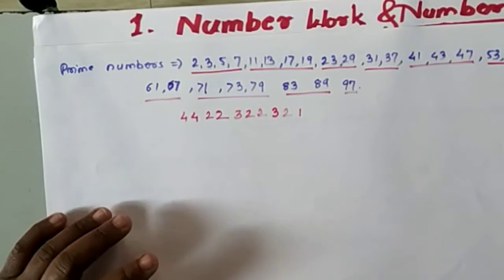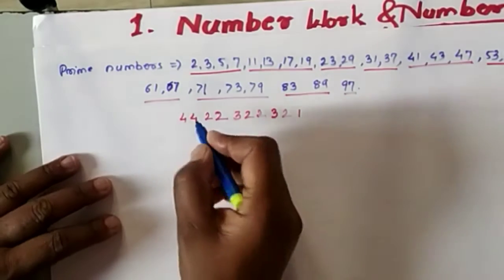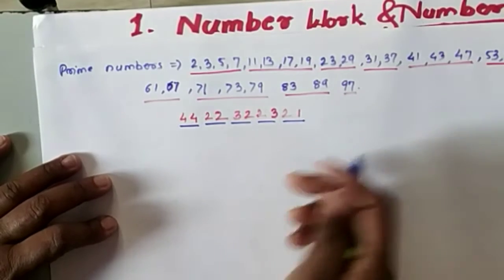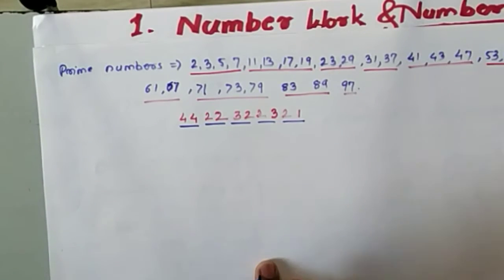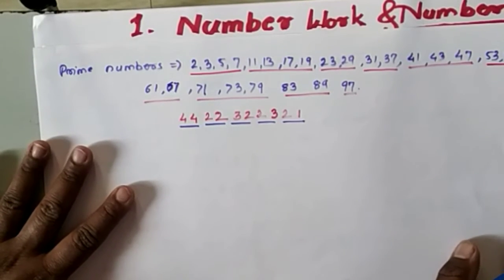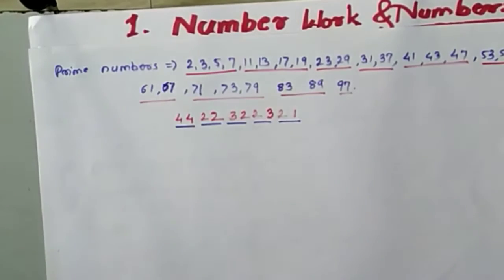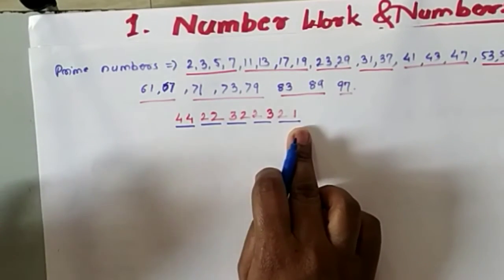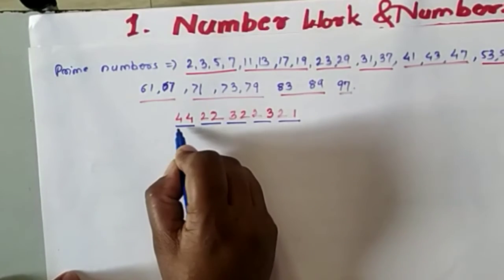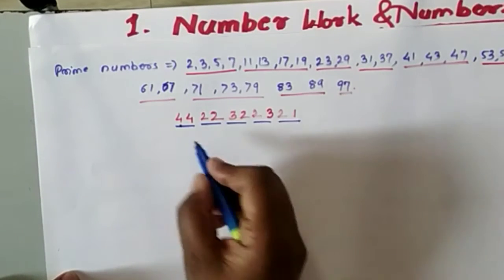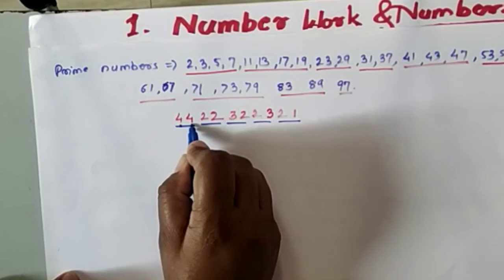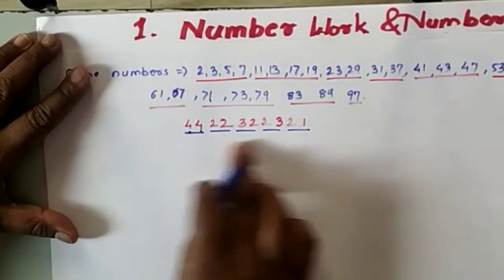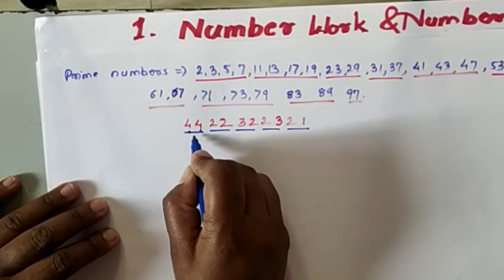So if you keep this number in your mind as a mobile number, 44, 22, 32, 23, 21, then you will never forget these numbers, and you will not make any kind of mistake whenever you are finding the prime numbers. Okay, so 44 means what? If you keep this number in your mind, you will understand that in 1 to 10 inside 4 prime numbers are there, then 11 to 20 inside 4 are there, then 22 are there, and in this number also, one more trick I will tell you.